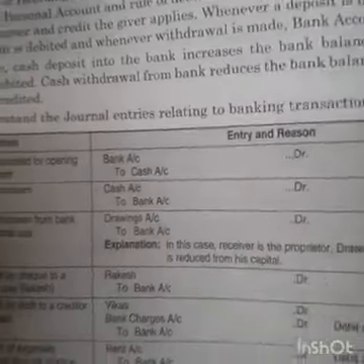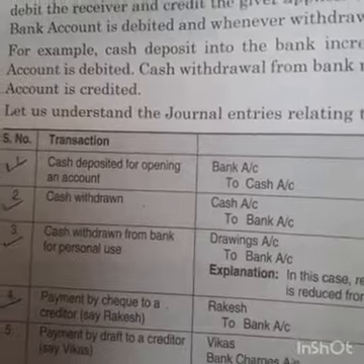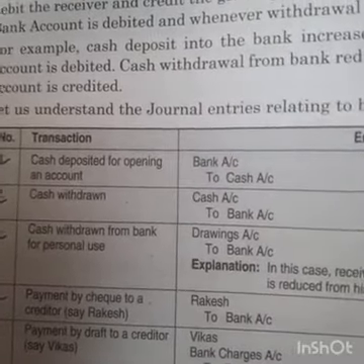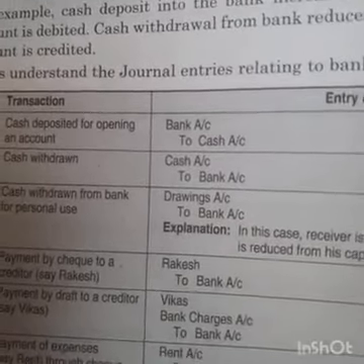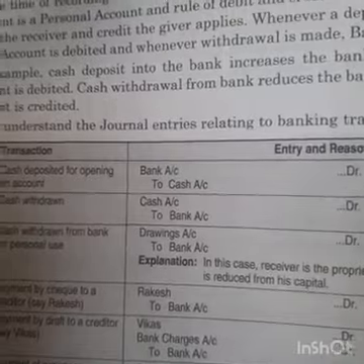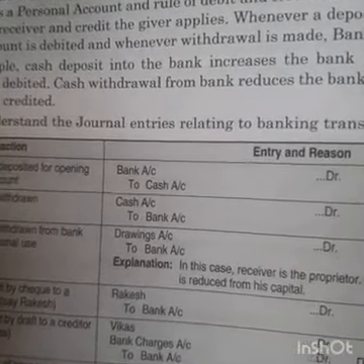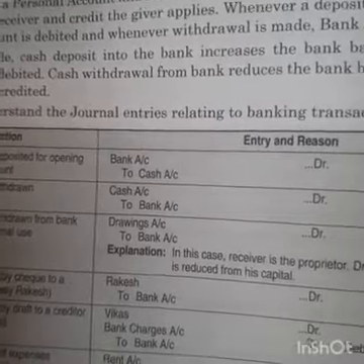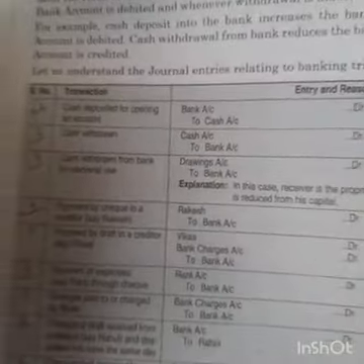Next is payment by a check to a creditor, say Rakesh. If we are making a payment through check, then bank balance will get reduced. So, to bank account. To whom are we making payment? Rakesh. He was earlier our creditor, so the creditor is being cancelled and his account will be debited. So the entry will become Rakesh account debited to bank account.